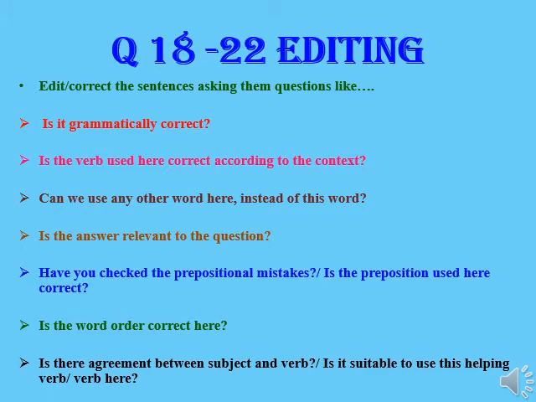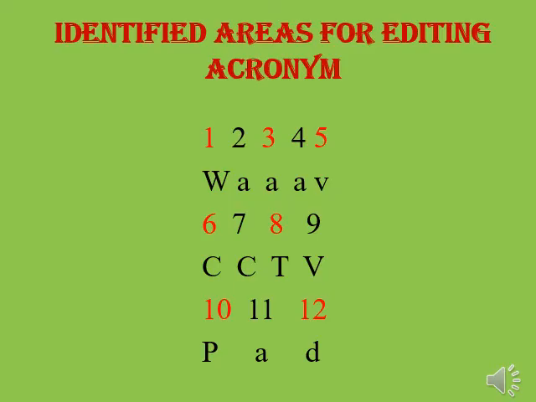Etc., like this. In editing, the first sentence will be grammatically correct. There will be errors from the second sentence onwards. There will be only one error in every sentence and not more than one. Based on the analysis of previous papers, the experts identified 12 areas of editing, and it can be called with an acronym: WAV CCTV PAD.